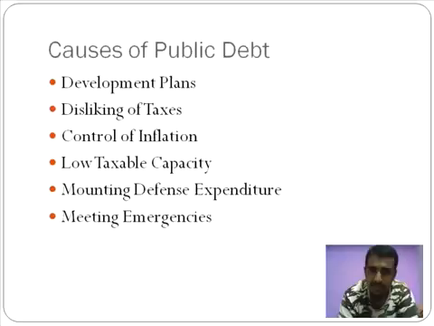You can imagine how difficult it's going to be to recover the costs within a short period of time. It's not possible, in fact. So, development plans are always a cost. In order to develop the country, they don't usually have resources within themselves, and hence they are required to borrow from different sources. Dislike of taxes.